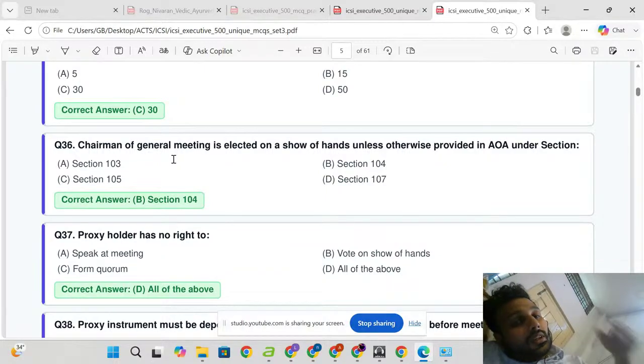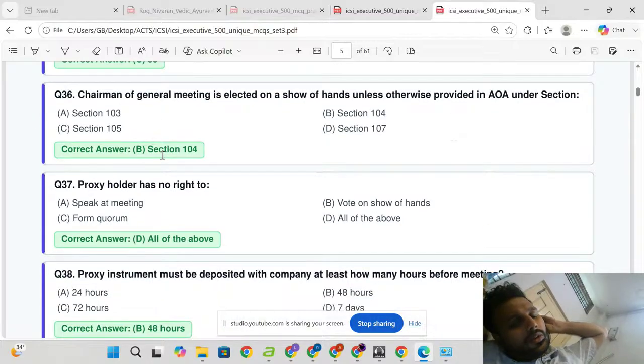Chairman of a general meeting is selected on a show of hands unless otherwise provided in the Articles, under Section 104. A proxy holder has no right to speak at the meeting, vote on a show of hands, all of the above.